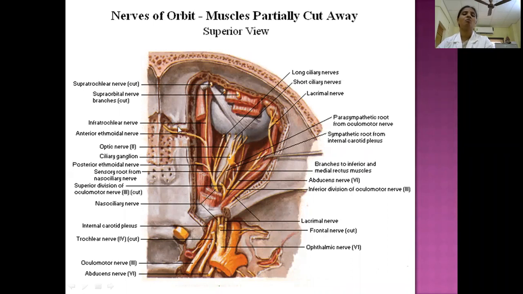They supply the ethmoidal air sinuses. Then the anterior ethmoidal nerve appears in the nasal cavity, where it divides into medial and lateral branches, supplying the lateral wall and medial wall of the nasal cavity. The anterior part of the nasal cavity is supplied by the anterior ethmoidal nerve.